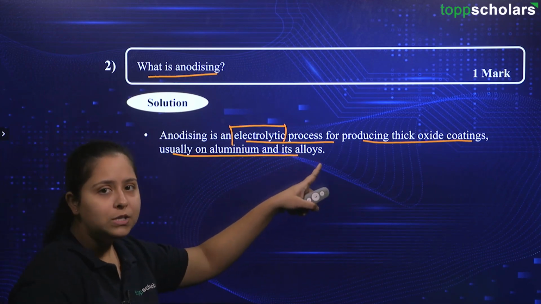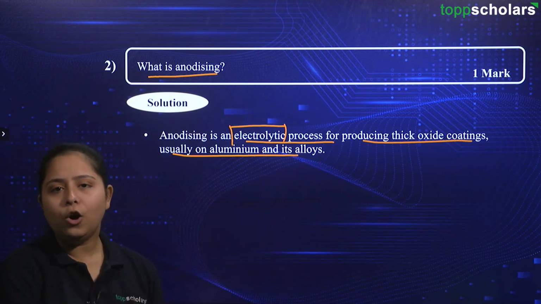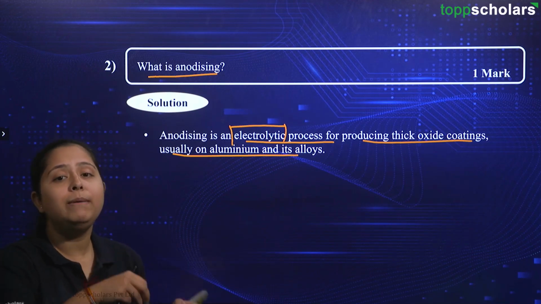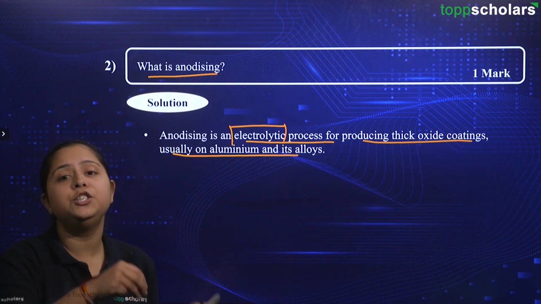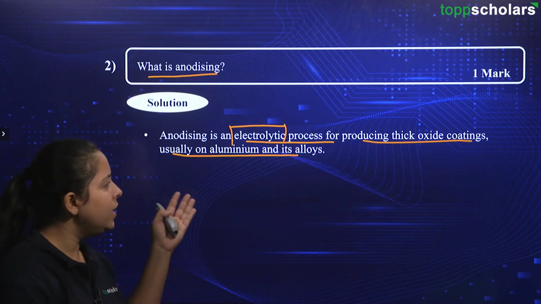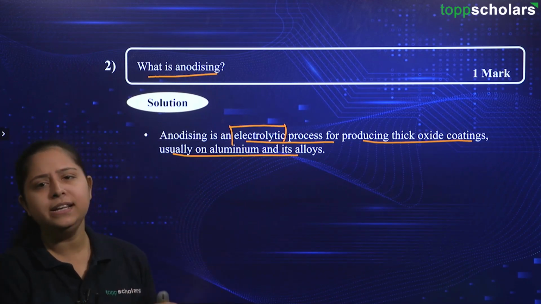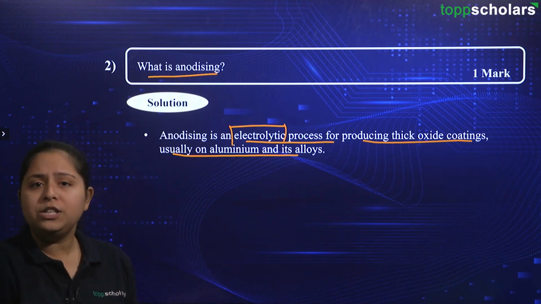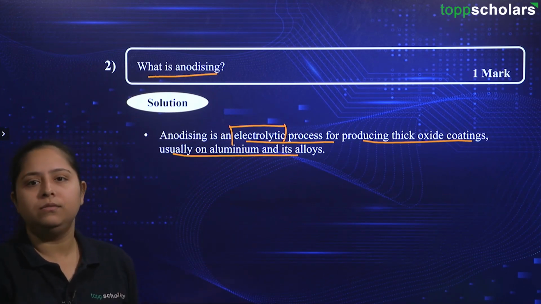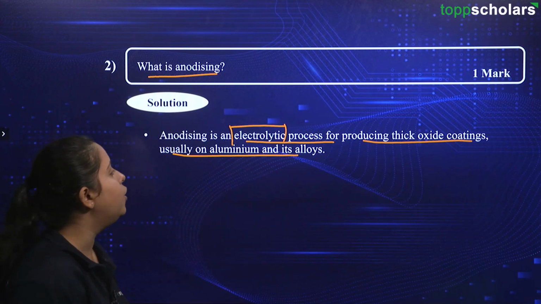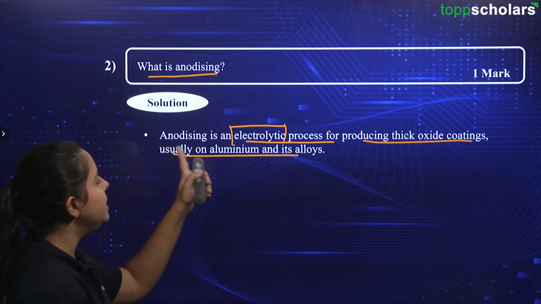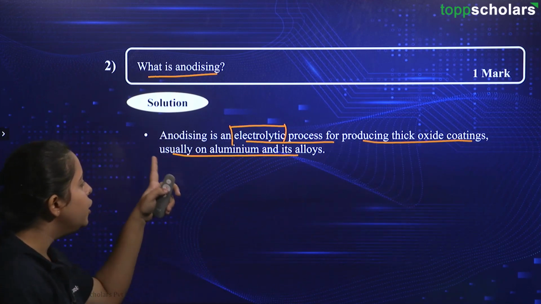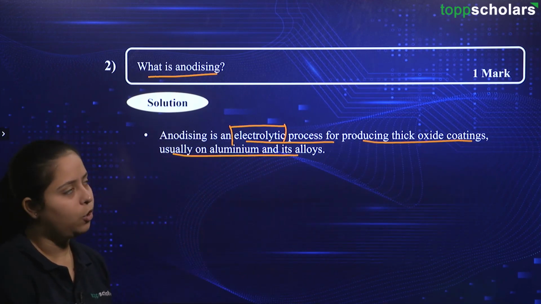What do you mean by alloys over here, friends? Yes, alloys are a mixture of different metals, and those mixtures will be having different properties from the constituent elements. Okay, so if I say my iron is rusting a lot, I will mix some other metals and then I will have an alloy which is now resistant to corrosion. Okay, so that is the meaning of alloys. Here, anodizing is an electrolytic process for producing thick oxide coatings, usually on aluminium and its alloys.